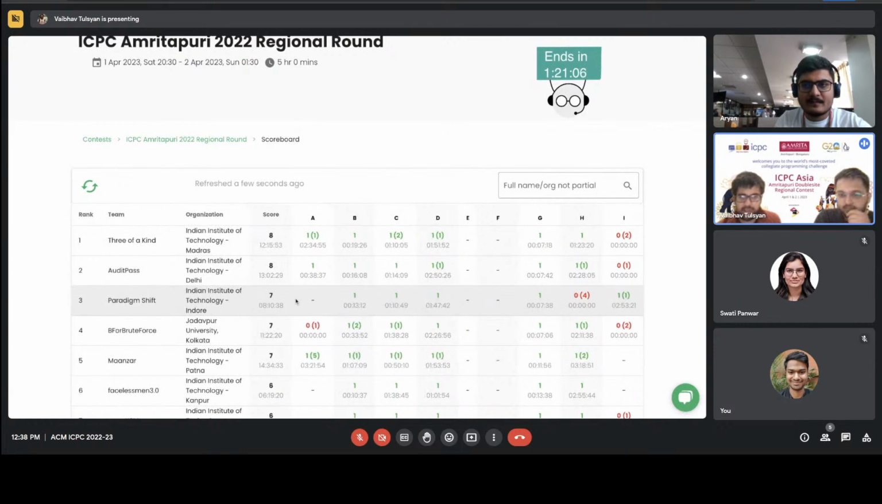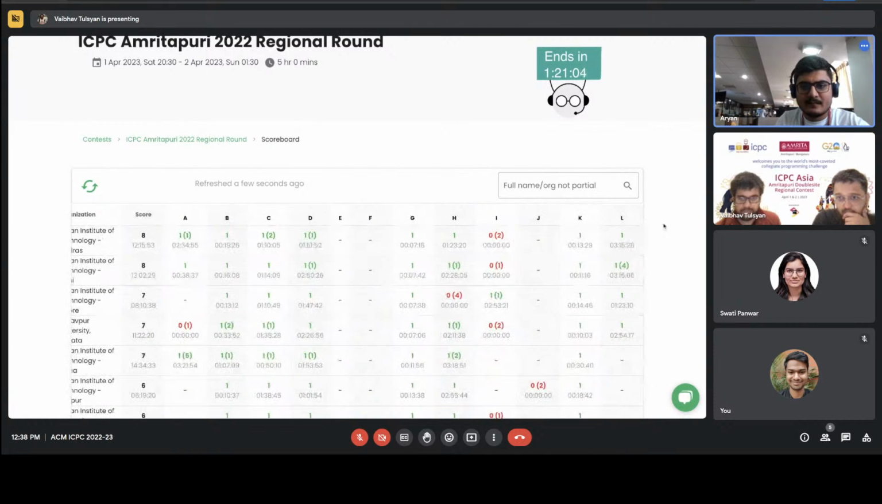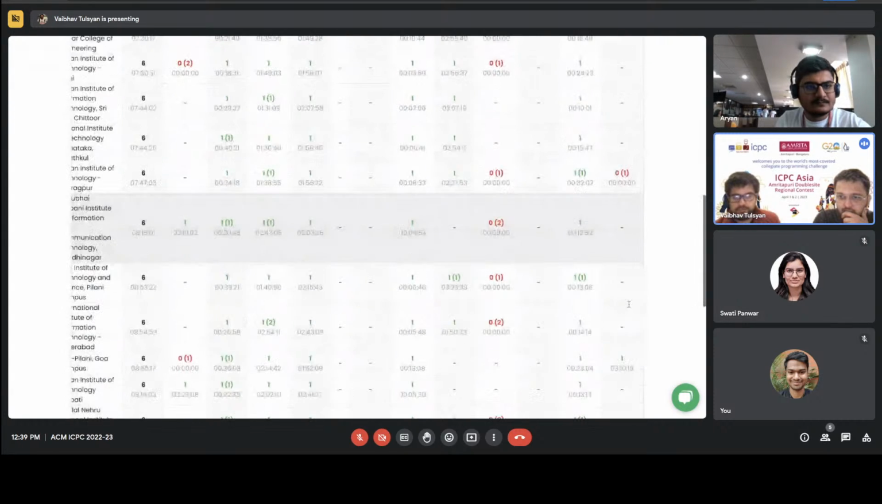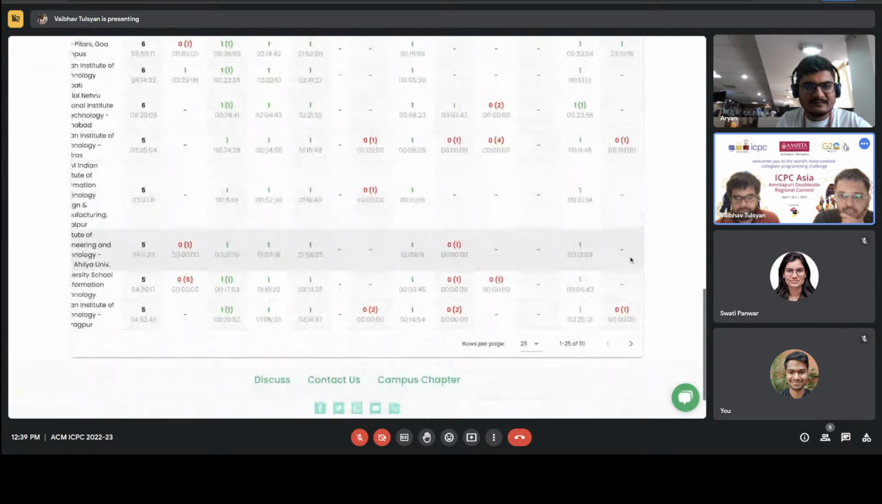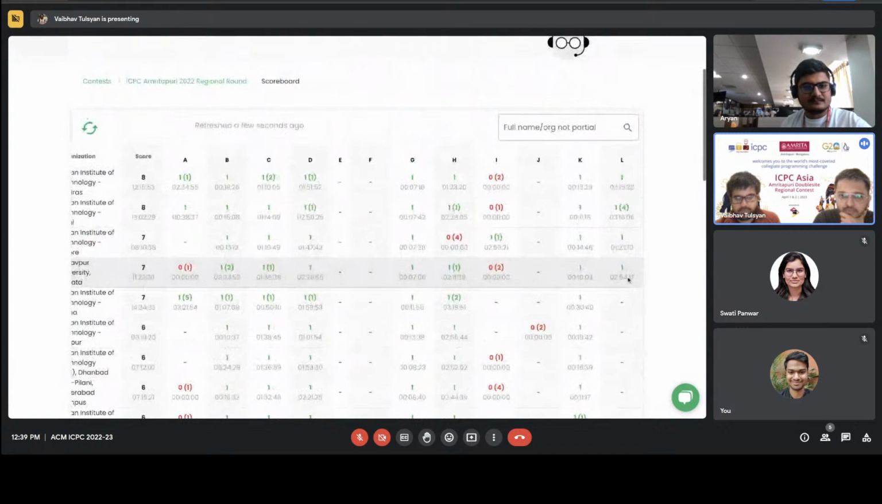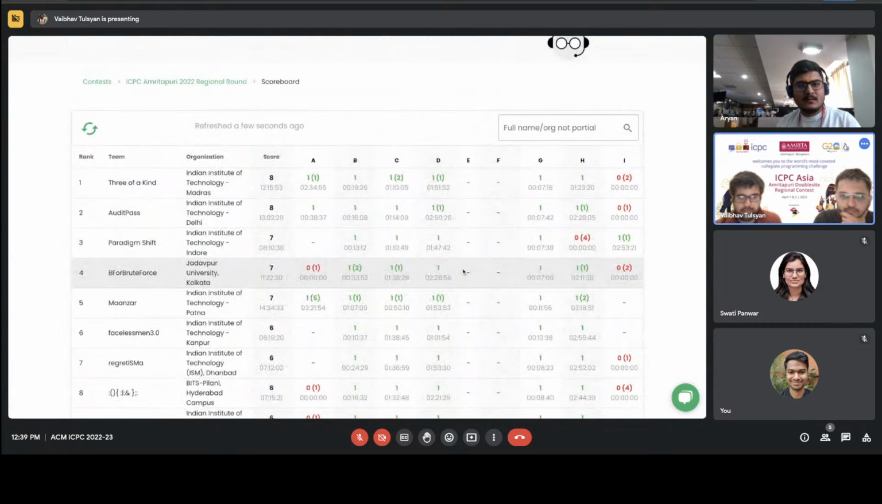First top teams solved L? Yes, all the 4 top teams have solved L. And one of the teams here, Bits Goa, has solved L. Plenty of WAs otherwise, but only 5 teams have solved L. Wow.